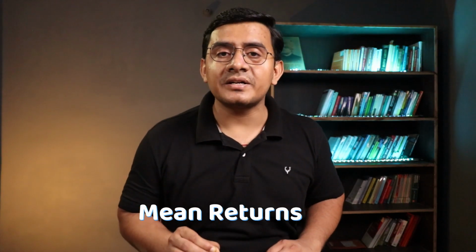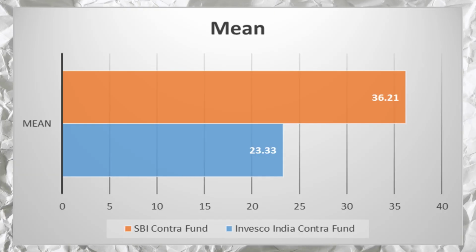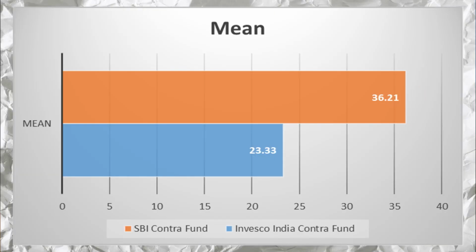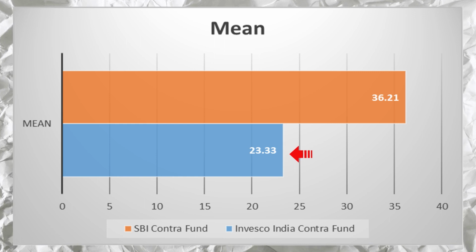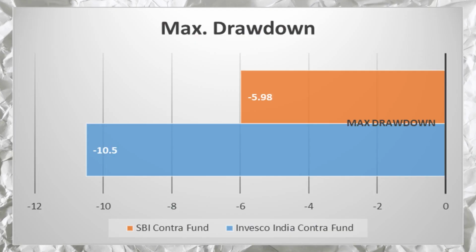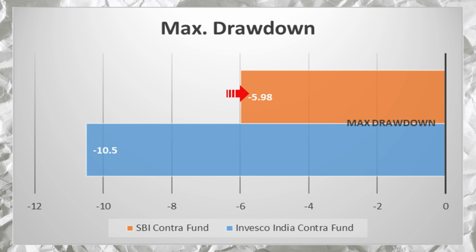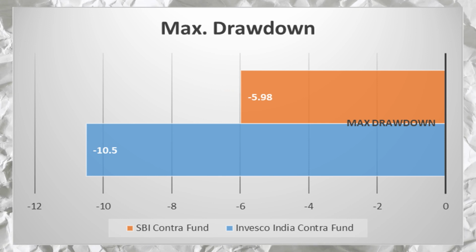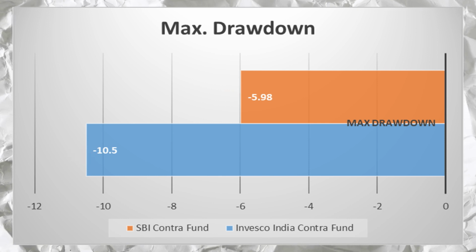And next in risk analysis, we will look at the past 3 years mean returns of these contra funds. And here we can see that SBI Contra Fund past 3-year mean return is more than the Invesco India Contra Fund. And last in risk analysis, we will look at the maximum drawdown of these contra funds to find out what is the maximum negative return that this fund has provided in past 3 years. And the lower the value of maximum drawdown, the better for the fund. And here again, SBI Contra Fund is better than the Invesco India Contra Fund in terms of maximum drawdown. So in risk analysis, it is clear that SBI Contra Fund is giving more risk adjusted returns than the Invesco India Contra Fund.